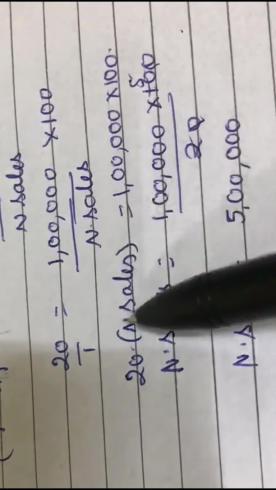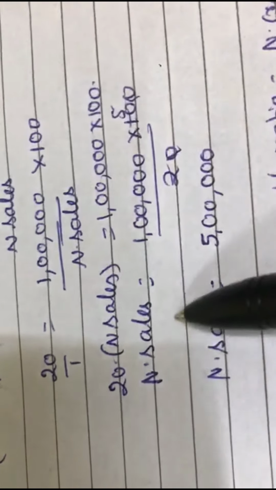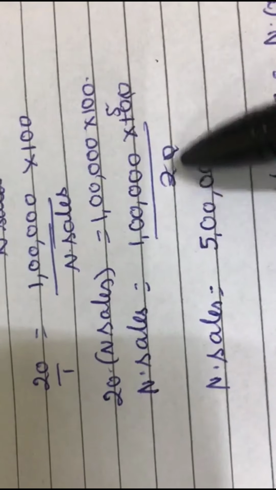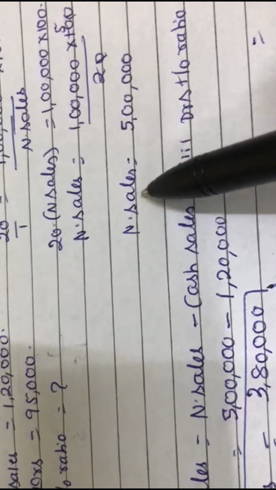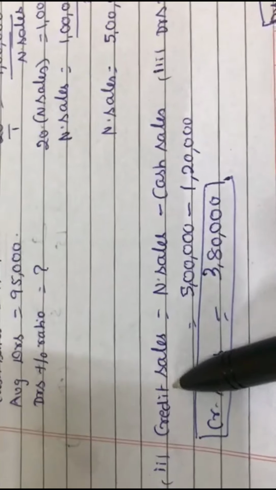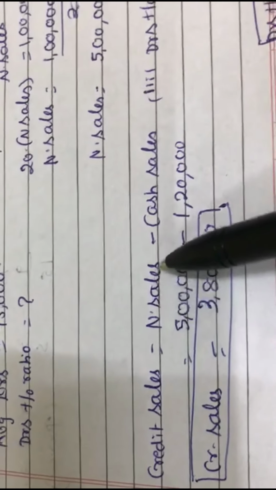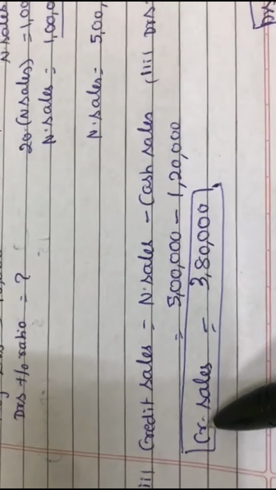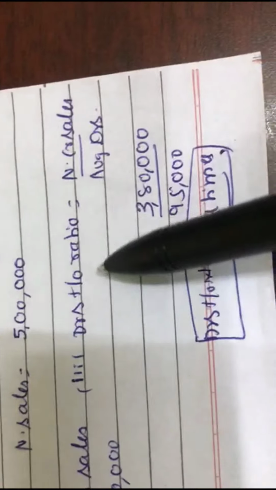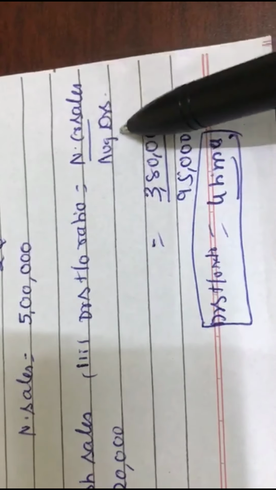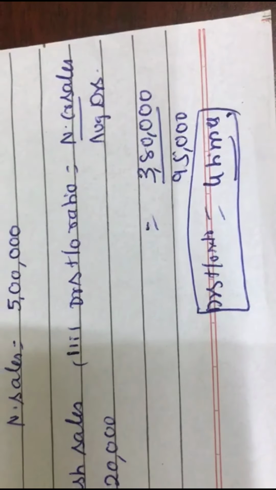So cross multiply. 20 times the net sales is equal to 1 lakh into 100. So net sales is equal to 1 lakh into 100 divided by 20. So net sales is how much? 5 lakh. Now we have calculated net sales. So from this information we can calculate credit sales. Therefore credit sales is equal to net sales minus cash sales, which is nothing but 3,80,000. Now apply debtors turnover ratio. Debtors turnover ratio is equal to net credit sales divided by average debtors. So it will be 4 times.